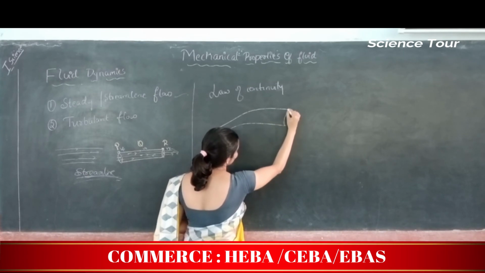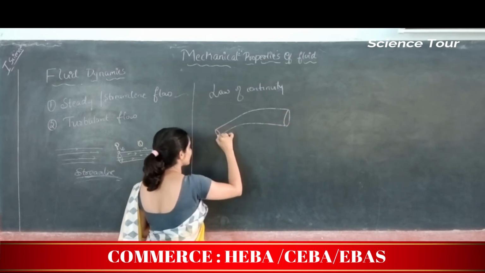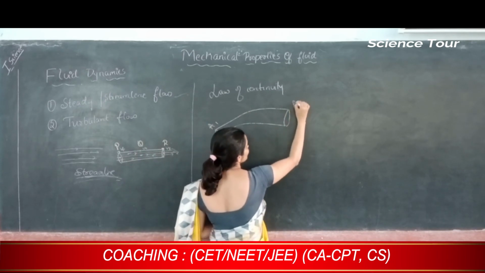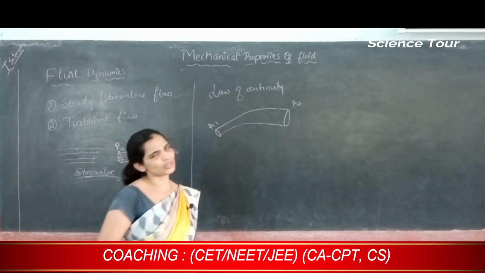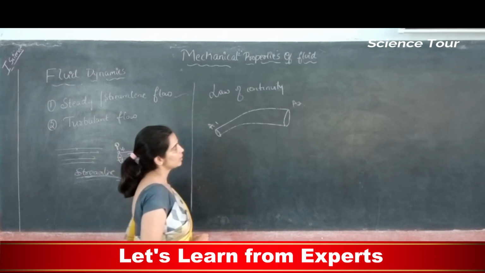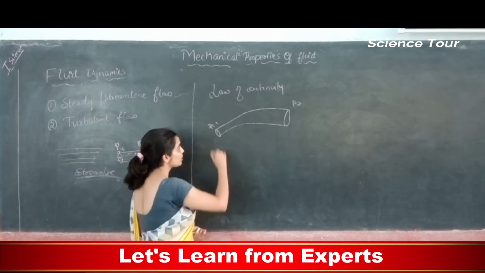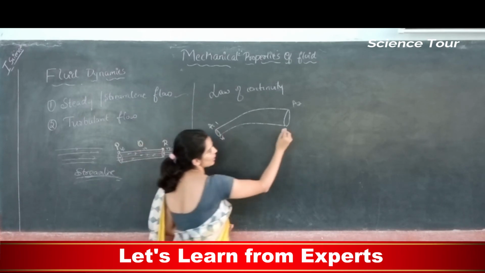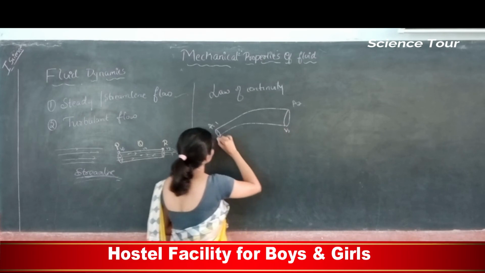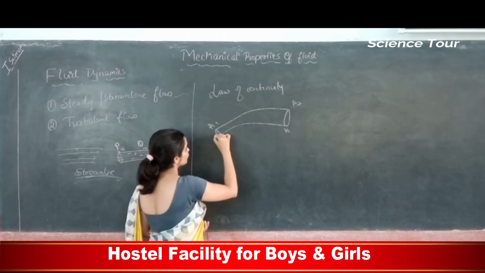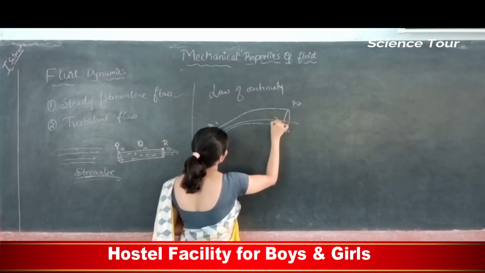So this is the pipe. Area of cross section here is A1, area of cross section here is A2. Which is greater? A2 is greater than A1. Anybody can say that. Now, when the fluid reaches here, its speed is V1. When it reaches here, its speed is V2. Let's say fluid is flowing this way. This is the direction of flow of fluid.